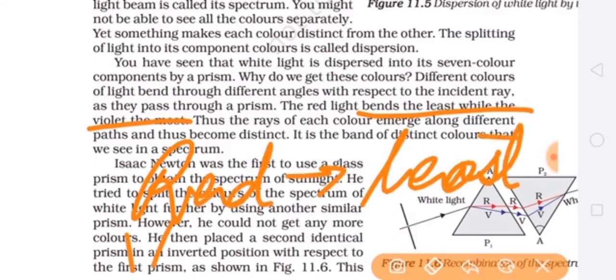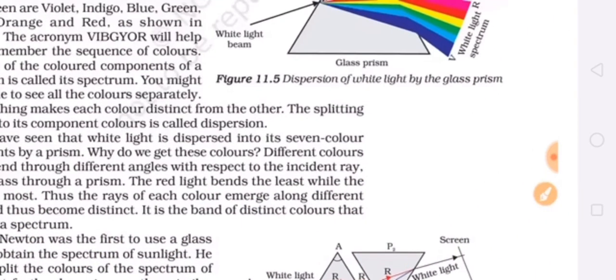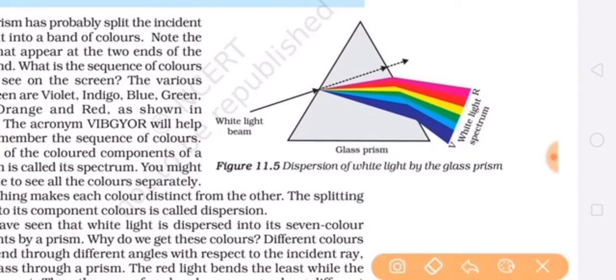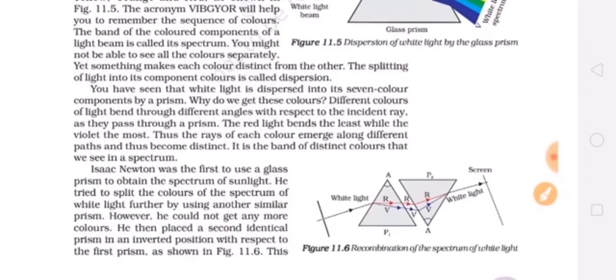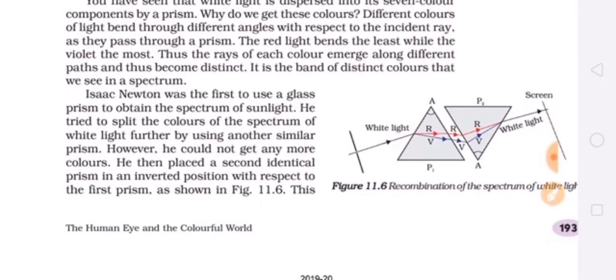In the diagram also you can see violet is bending the most, present in the lowermost part, and red is bending the least, on the uppermost part. That is why the rays of each color emerge along different paths and thus become distinct. It is this band of distinct colors that we see in the spectrum.